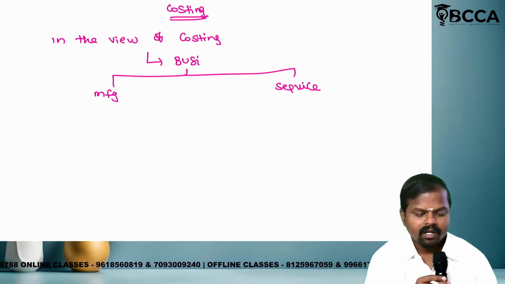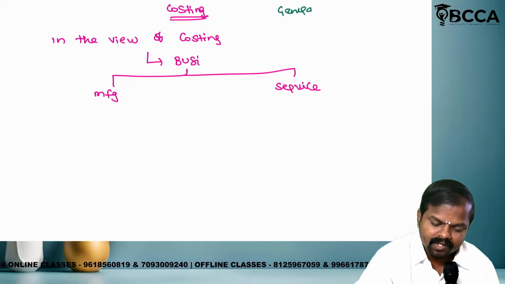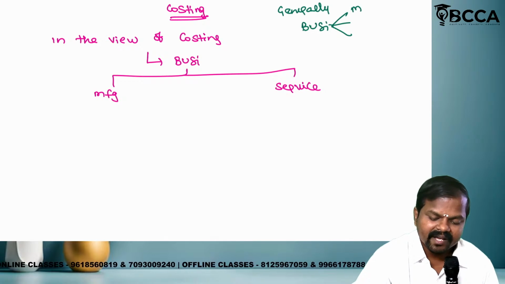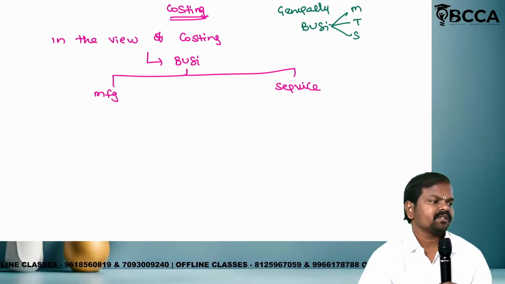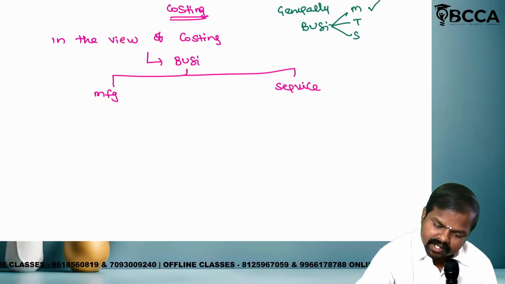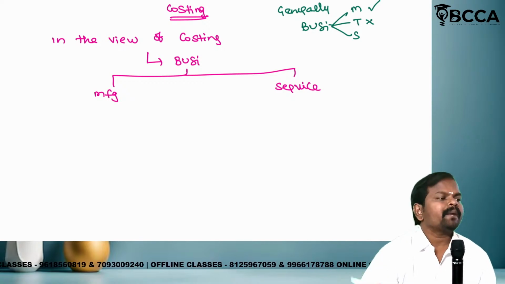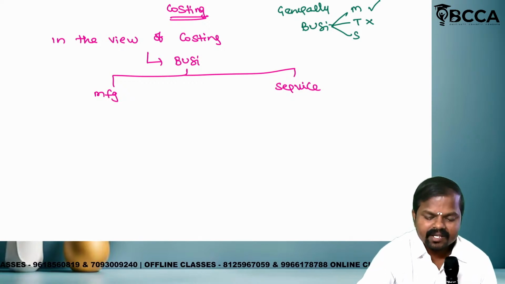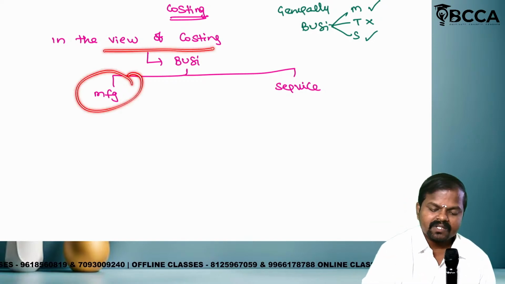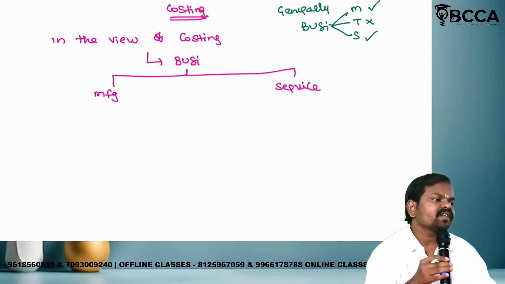Now tell me, generally how many types of business? Generally business can be classified into three types: manufacturing, trading, service. For a manufacturing entity, is costing applicable? Yes. For a trading entity? No. For a service organization, yes. That is the reason in the view of costing I told business can be classified into two types: number one, manufacturing; number two, service industry. Is it clear?